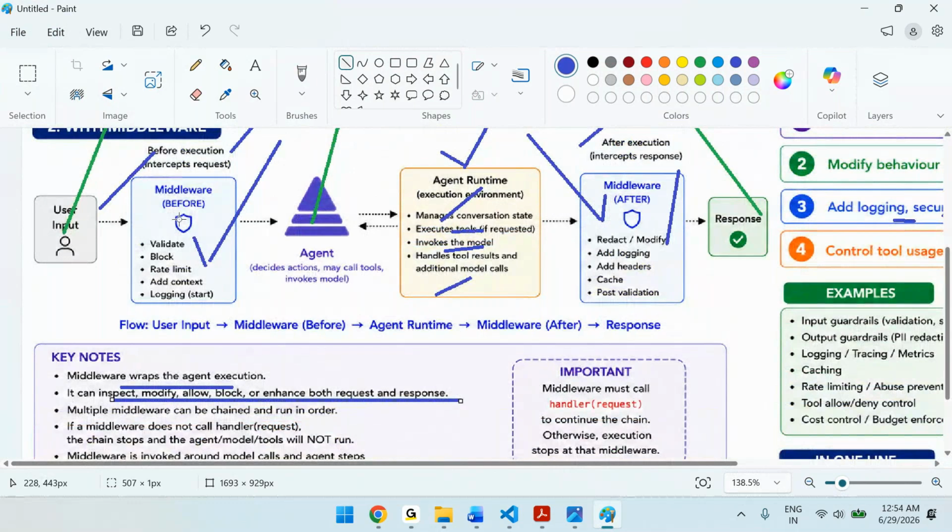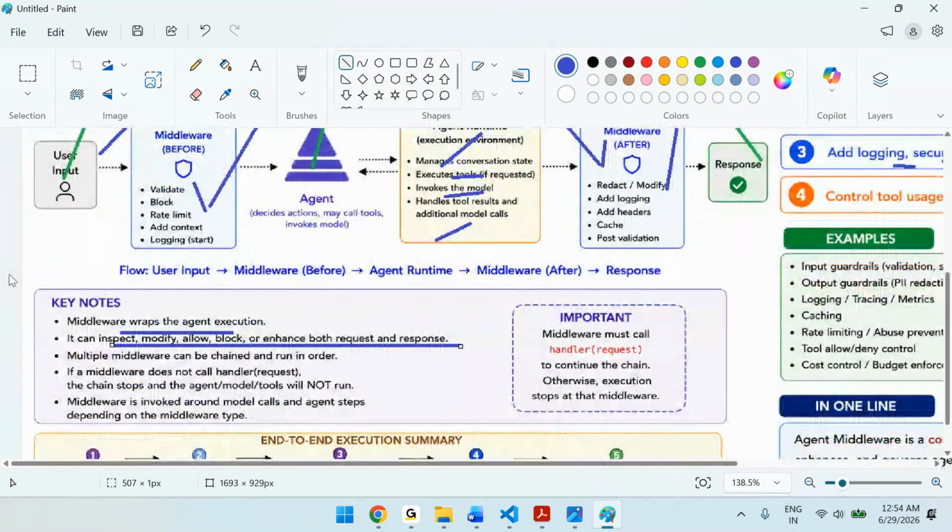So before agent execution, I want to modify the request, I want to print the request, I want to handle the data. Then after execution, you get the response. You want to handle it, print it, or convert it into JSON. Let's say plain data is coming and you want to convert it into JSON. Like that, you can do all the massaging. Multiple middlewares are also possible.